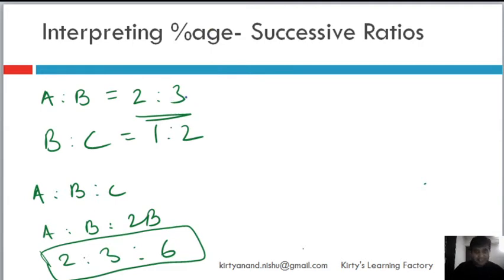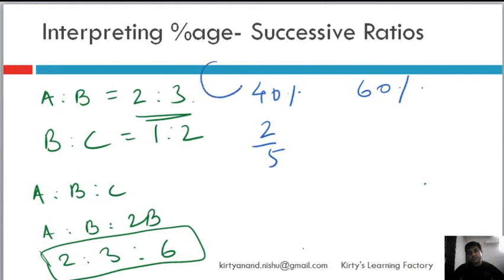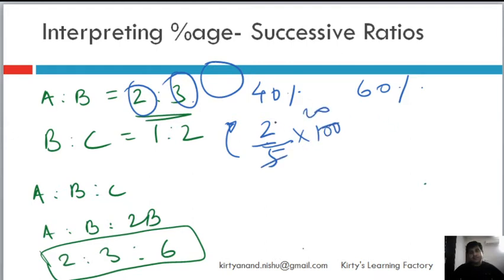So yes, it has something to do with percentage. Now see, generally when we say A is to B, I will say that A is 40% here, right? And B is 60% here. How? Because if A is to B is 2 by 3, A is 2 by 5. 3 plus 2 is equal to 5, there are total 5 parts, out of which A is 2 parts and B is 3 parts. So 2 by 5 in terms of percentage is 40%. Yeah, we simply multiply by 100 like how we learned, and then this will be 40%. Similarly, if it is 40%, this will be 60%, or I can say 3 by 5 into 100 is 60%.